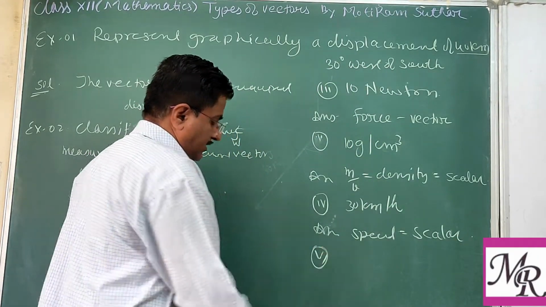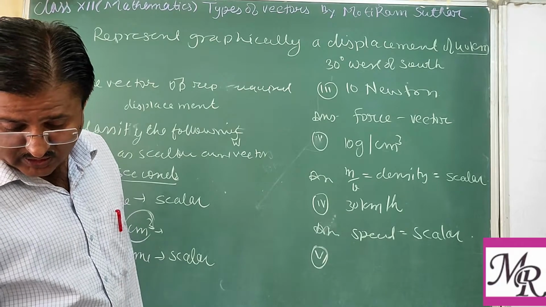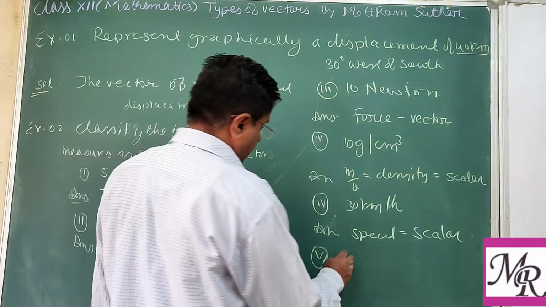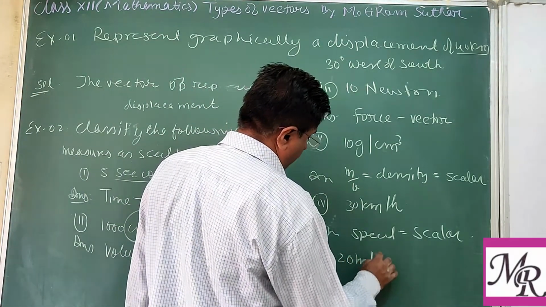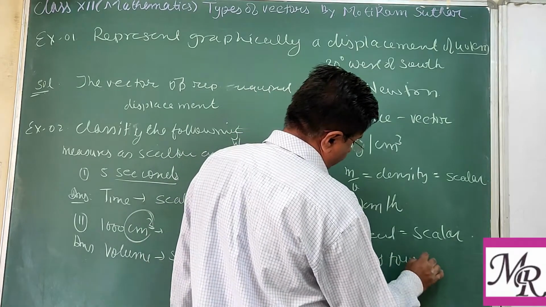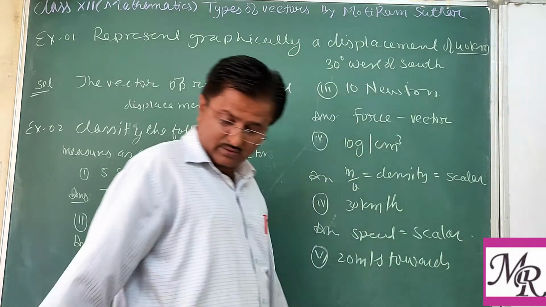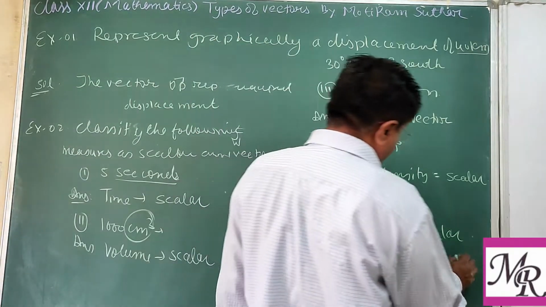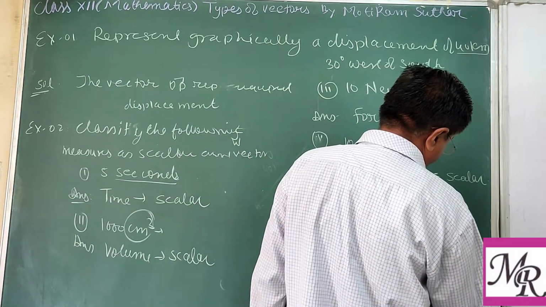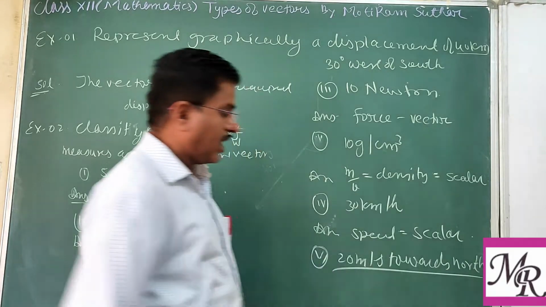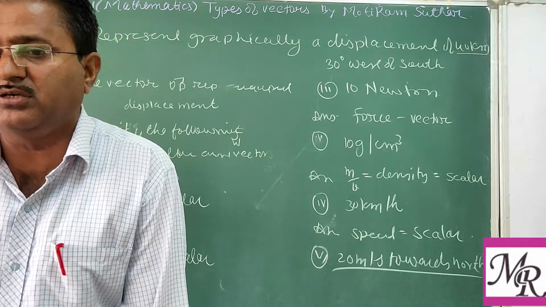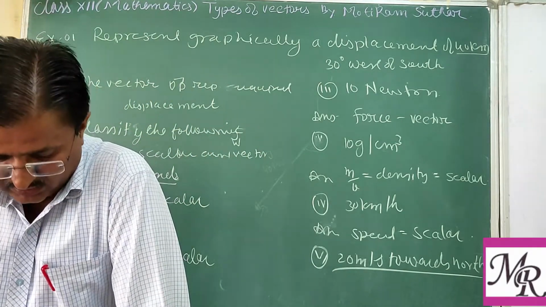Then the sixth one is 20 meter per second toward north. So direction is also given. If direction as well as speed is given, that is the velocity. Clear?